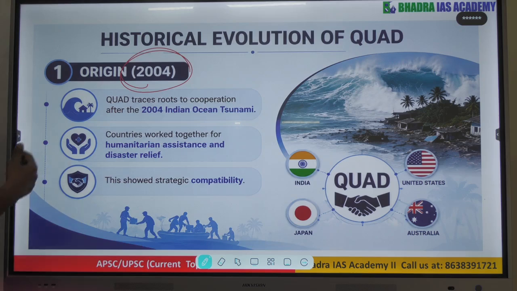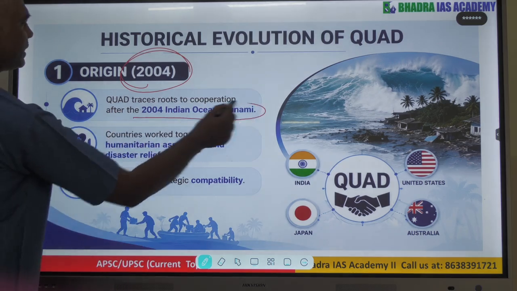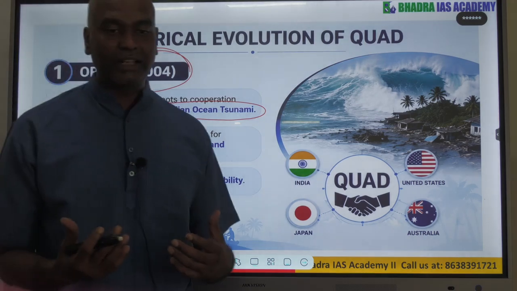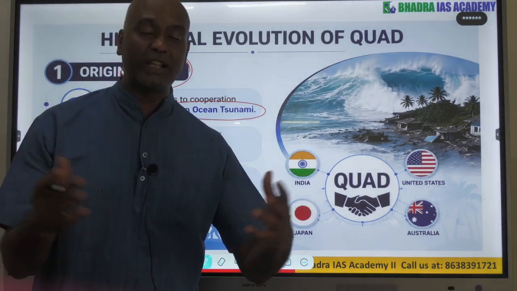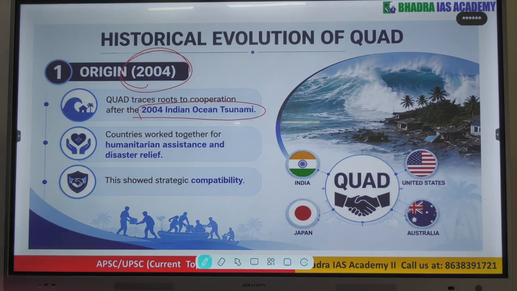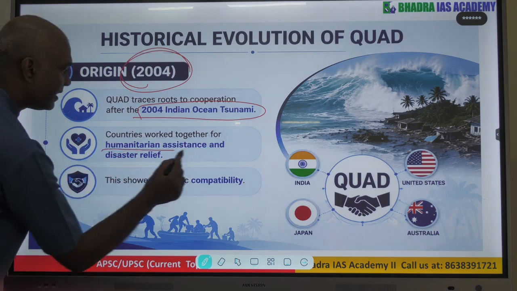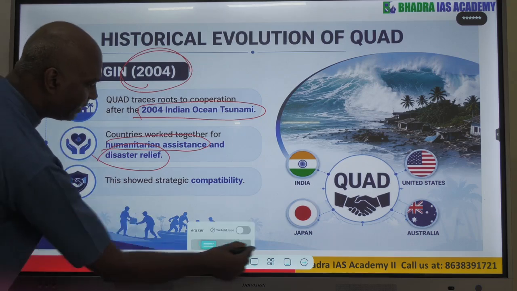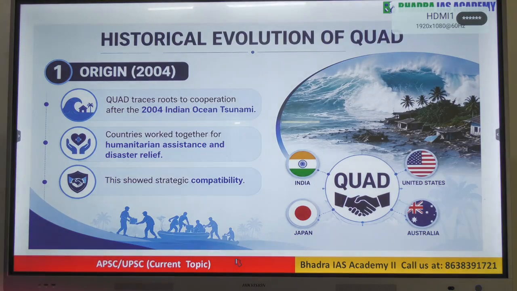So the Quad actually goes back to 2004 Indian Ocean tsunami, जब कंट्री एक साथ आए फिर बोले चलो हम एक दूसरे को हेल्प करेंगे ये सुनामी रिलीफ में, like humanitarian aid etc. So now the Quad actually came together at that time to work together for humanitarian assistance and disaster relief. So now from that time the idea of working together, coming together started for the Quad members.